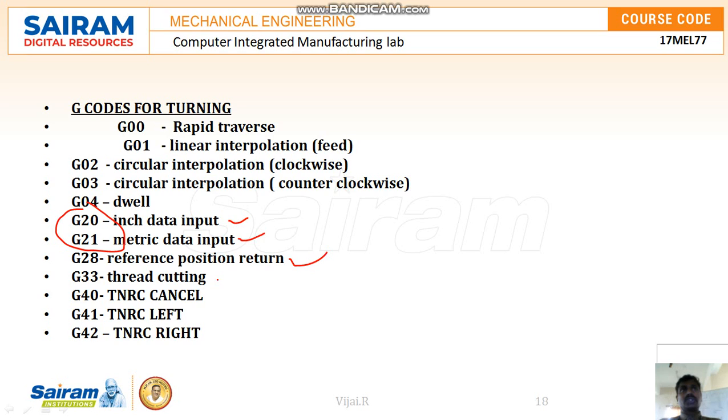And suppose I want to do a cycle of operations, we call it a canned cycle, then we will use the canned cycles. And this is called tool nose radius compensation.